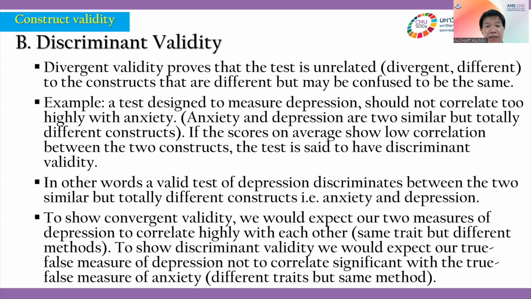For example, a test designed to measure depression should not correlate highly with anxiety. Anxiety and depression are similar, but they are totally different. Discriminant validity shows that if the average scores show low correlation between the two constructs, anxiety and depression, the test is said to have discriminant validity.